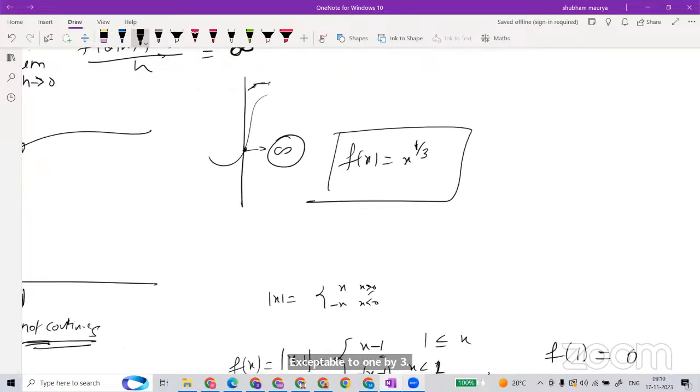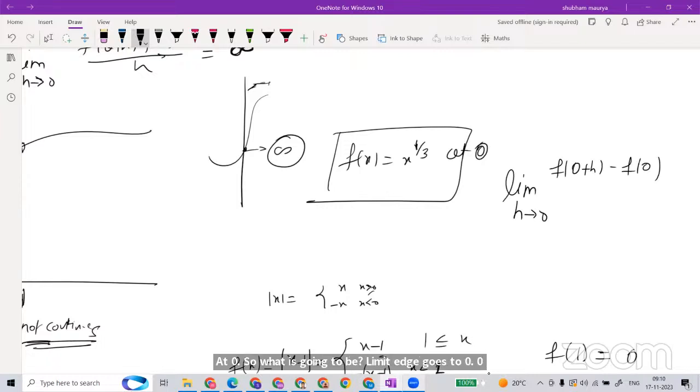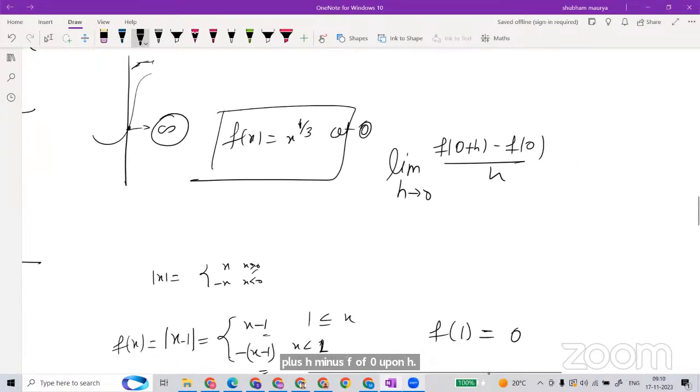If you try to find the limit, let's find the derivative, or let's check the differentiability at 0. So what is going to be the limit as h goes to 0 of f(0 plus h) minus f(0) upon h? This is the derivative, no? Now I'm just quickly writing. So what is this?